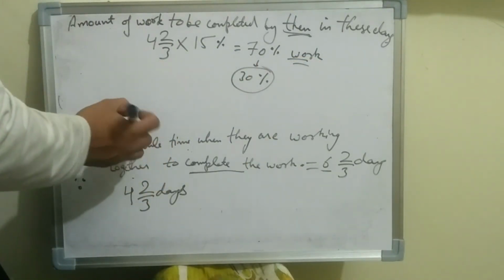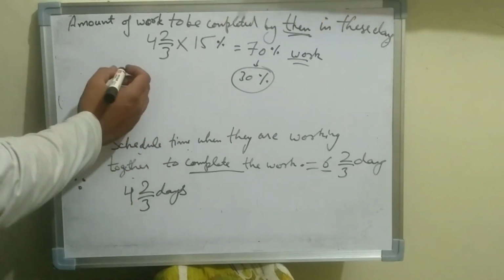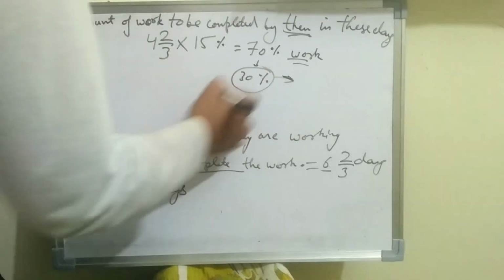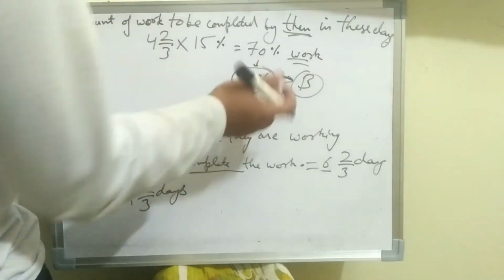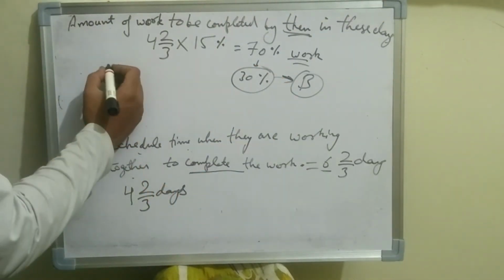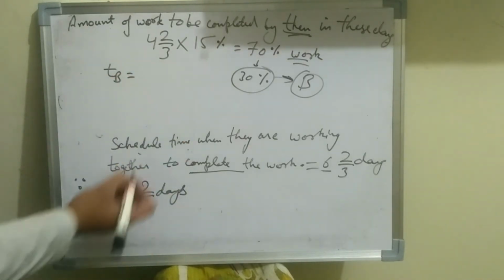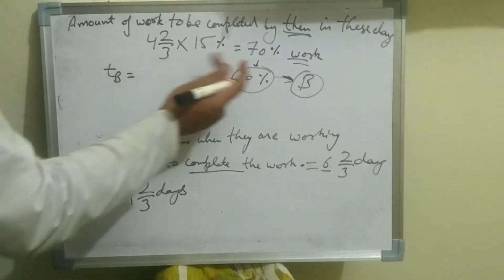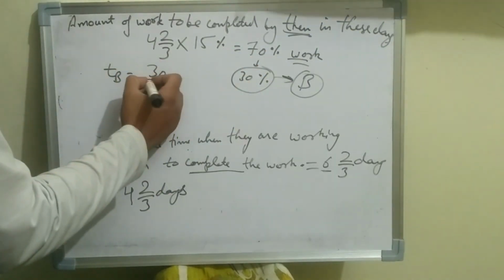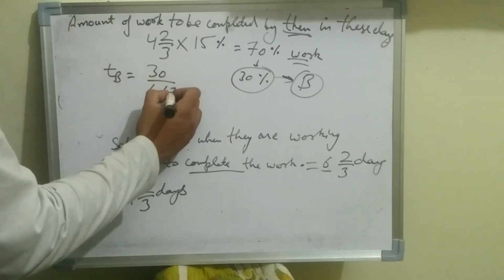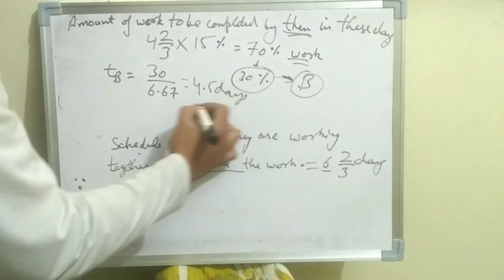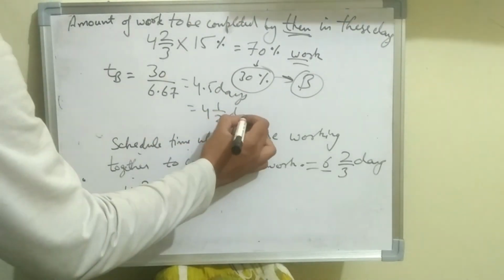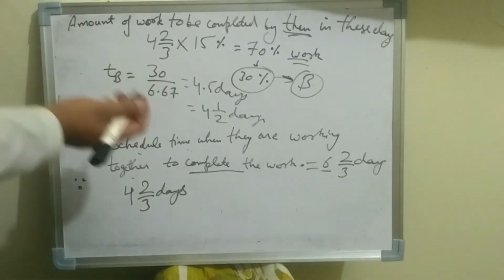So the remaining 30% will be completed by B alone. We will find out the time taken by B alone to complete the remaining work using the same formula. Time taken will be equal to remaining work divided by efficiency of B, that will come out to be 4.5 days, that is nearly 4 and 1 by 2 days.